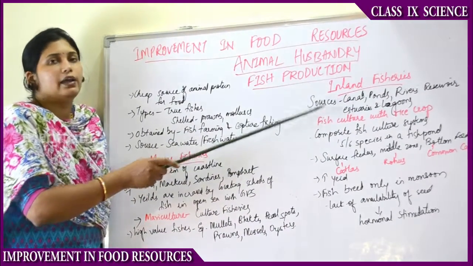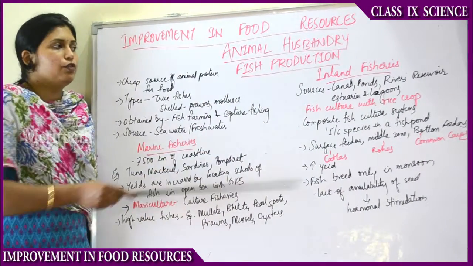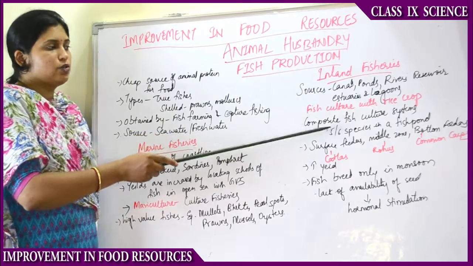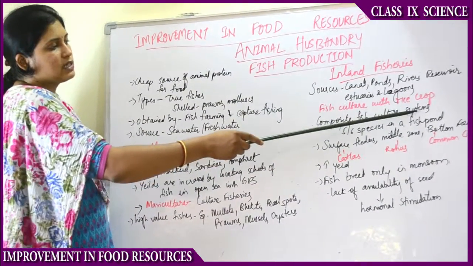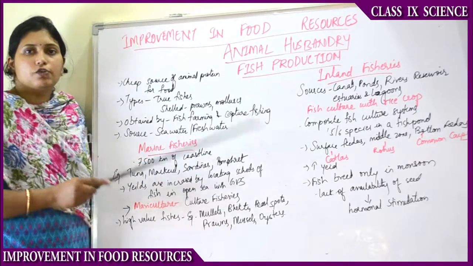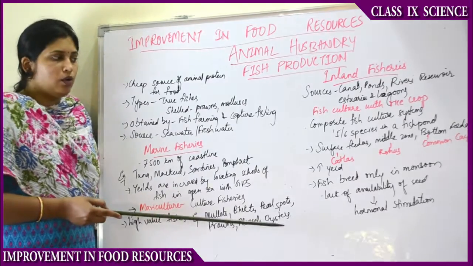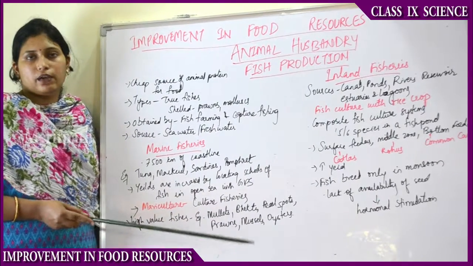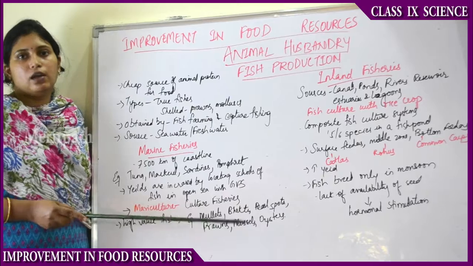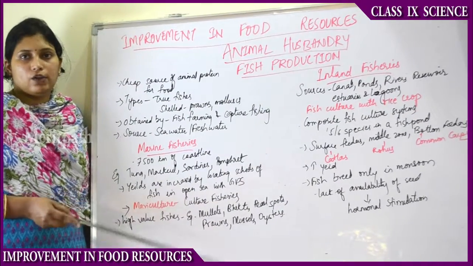So this culture of the inland freshwater fisheries is known as composite fish culture system. In this composite fish culture system, 5 or 6 species of fish can be grown together without competing with each other. How? Because some fishes are surface feeders, that means they live only in the surface of the water. Some fishes live in the middle area of the water, the middle level of the river.